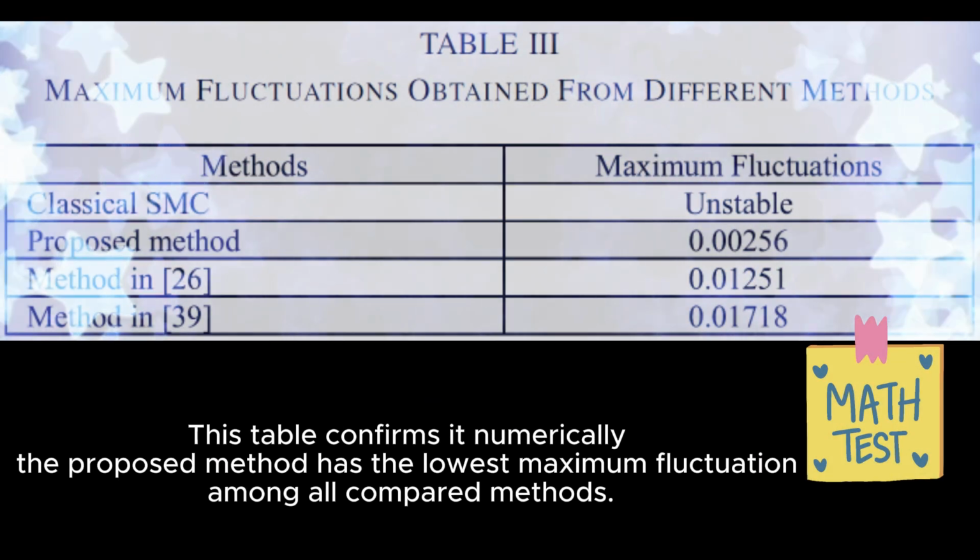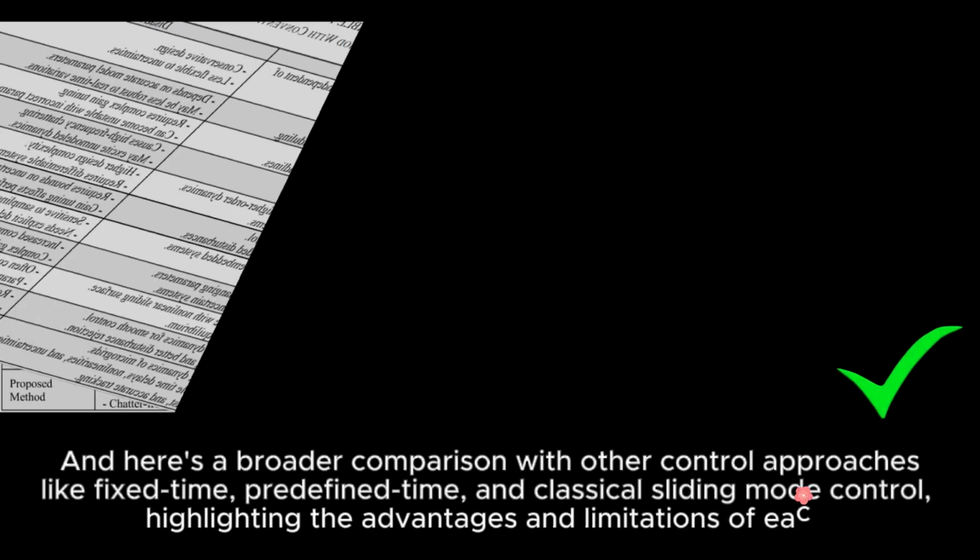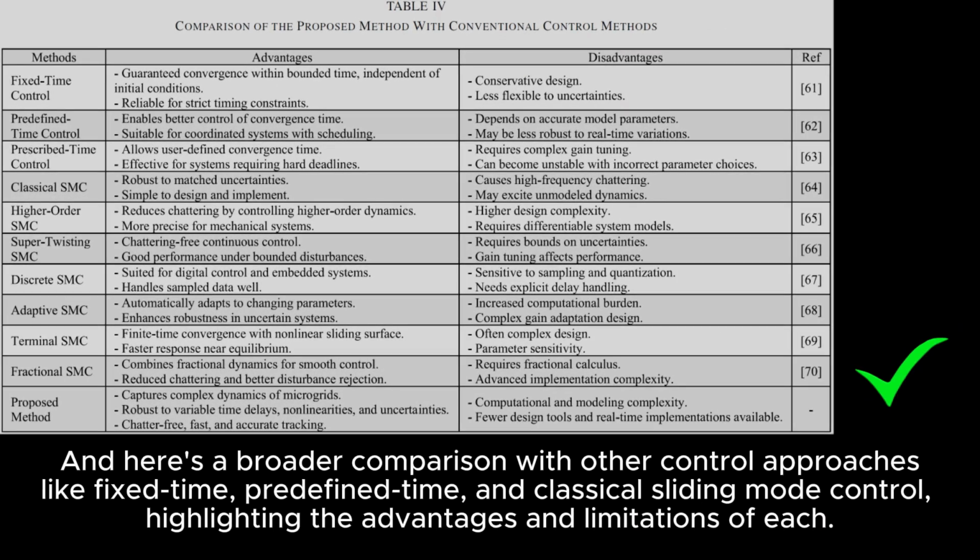This table confirms it numerically. The proposed method has the lowest maximum fluctuation among all compared methods. And here is a broader comparison with other control approaches like fixed time, predefined time, and classical sliding mode control, highlighting the advantages and limitations of each.